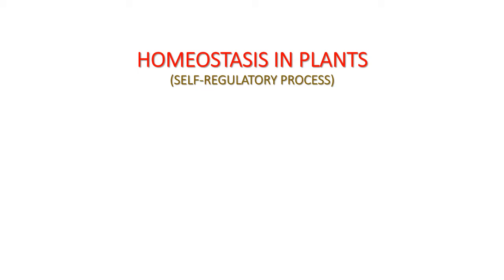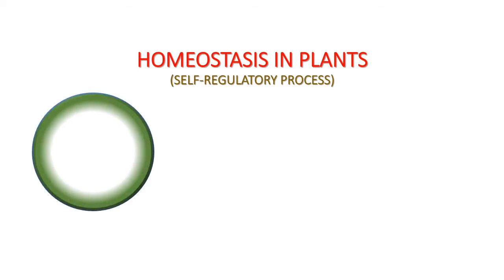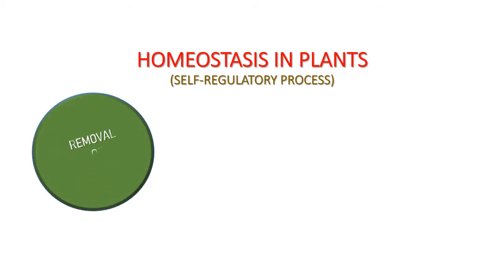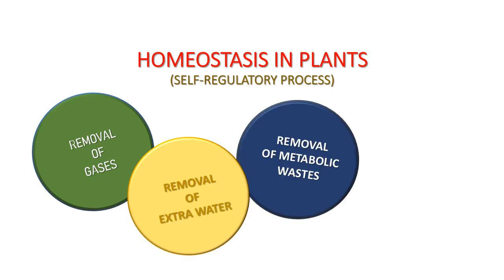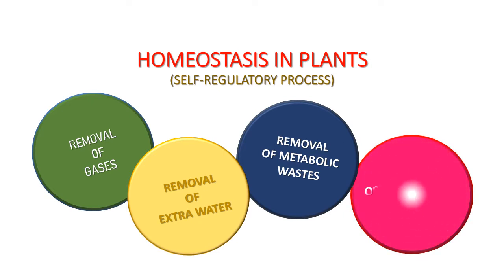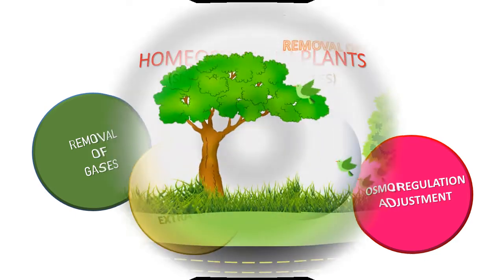In plants, homeostasis works as they remove gases from the body. They help to remove extra water from the plant body. They also help to remove metabolic waste, and they help to maintain water and salt concentration in the body. So let's discuss in detail.